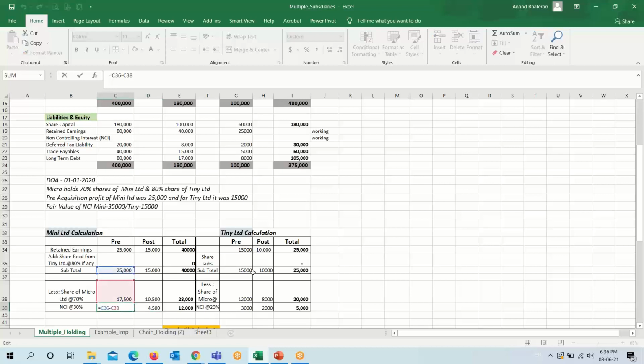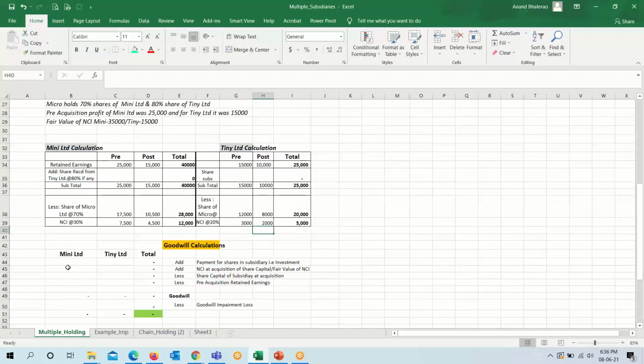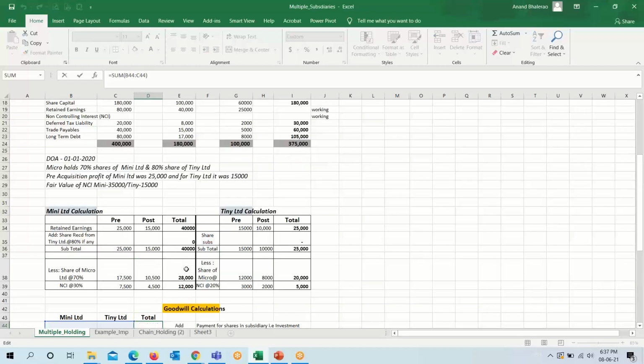So the balance will be the non-controlling interest at the rate of 30% for Mini Limited. Similarly, for Tiny Limited, it is 80% pre and post, and non-controlling will be the balance in favor, 3,000, 3,000 and 2,000. So we will calculate goodwill for both the subsidiaries and add to arrive at the parent consolidation goodwill.